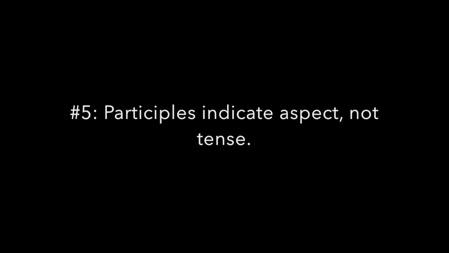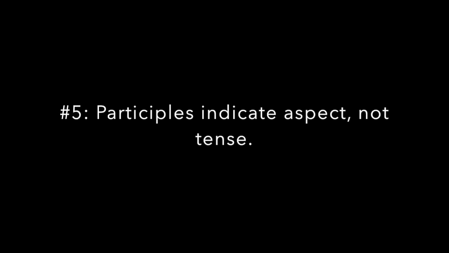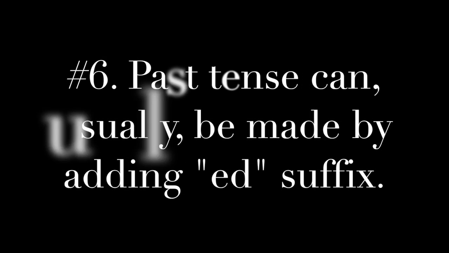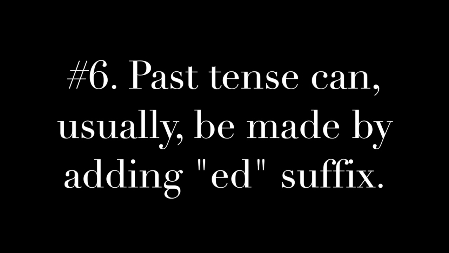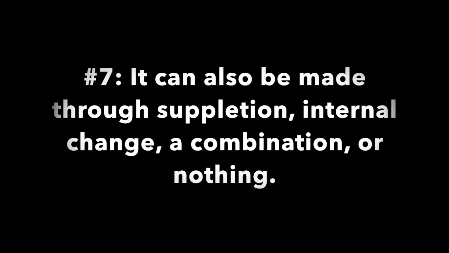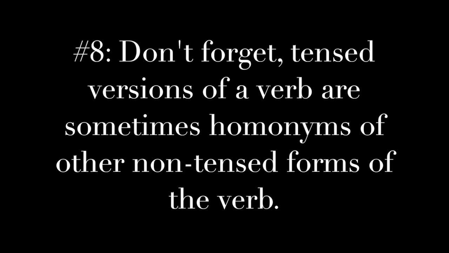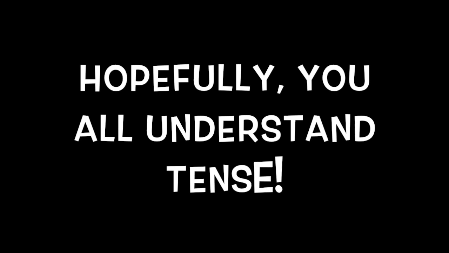Number 5, participles indicate aspect, not tense. Number 6, past tense can usually be made by adding the "ed" suffix. Number 7, it can also be made through suppletion, internal change, a combination, or nothing. And number 8, don't forget, tense versions of a verb are sometimes homonyms of other non-tense forms of the verb. Did you get all that? Did it make sense? Hopefully you now all understand tense.